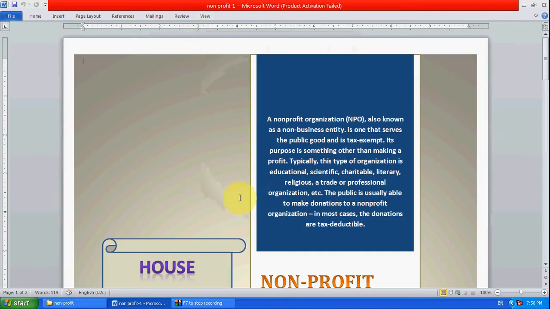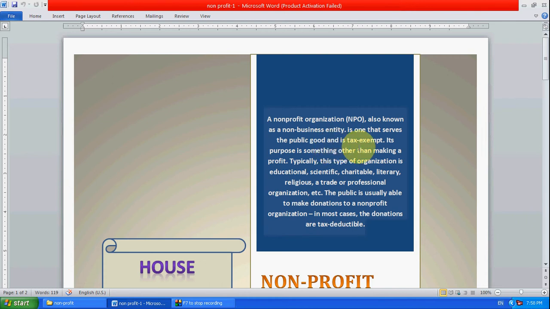Here let's see how to solve the House of Account non-profit organization. Before that, let's see a little description here. A non-profit organization, also known as a non-business entity, means it's a non-business entity. They don't carry any business transactions or business activities.